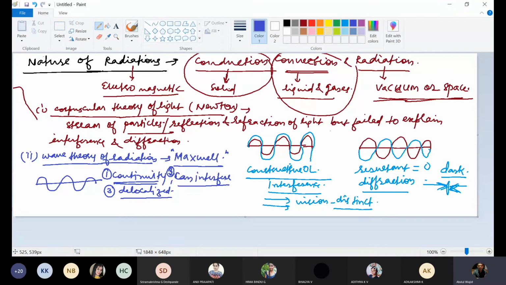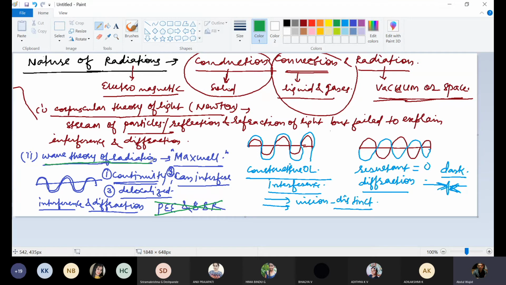According to Maxwell's wave theory of radiation, radiation travels in the form of wave. By using this theory, interference and diffraction could be explained. But the photoelectric effect and black body radiation could not be explained by this wave theory of radiation.